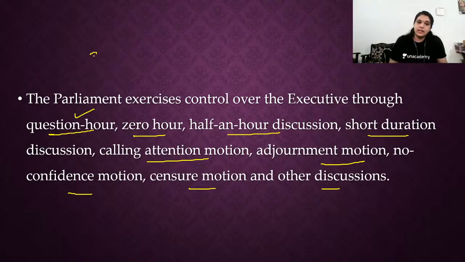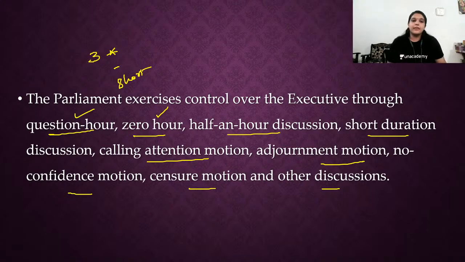Question hour is, we have 3 kinds of questions: starred, unstarred, and then we have short notice. Zero hour is the innovation of Indian Parliament, where anybody can raise a question against a minister or private member. Half an hour discussion is very important. In that, any matter which is related to public attention or public importance can be discussed there. Short duration is for a very urgent public matter. If it is an urgent public matter, it can be used.